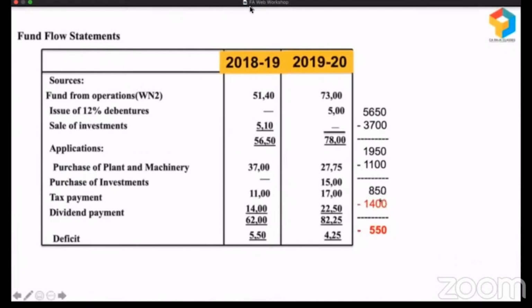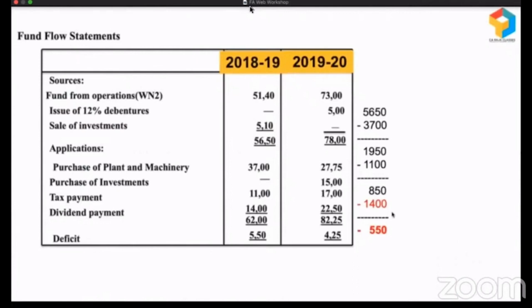When they are left with the long-term funds of 850, they should have restricted their dividend to 850. In that case, there will not be any diversion of short-term funds for long-term purpose. But even then it should not be like that, because there should be some long-term surplus contributing to the working capital of the business. Here, instead of contributing, they have stolen the money from cash credit for paying as dividend to the owners. See how powerful the statement is. It is revealing what was hidden.